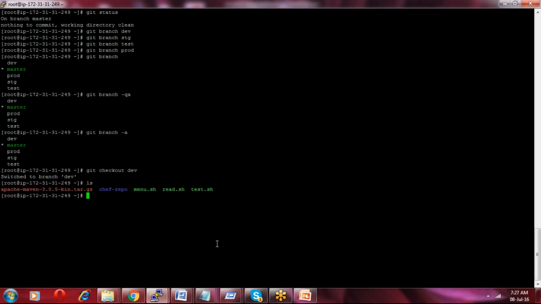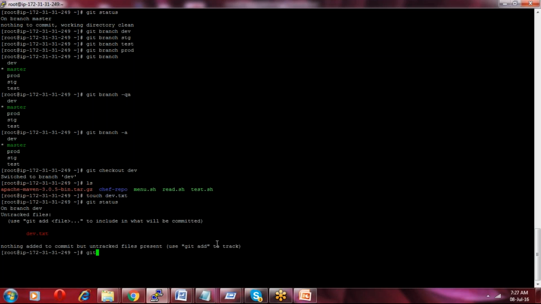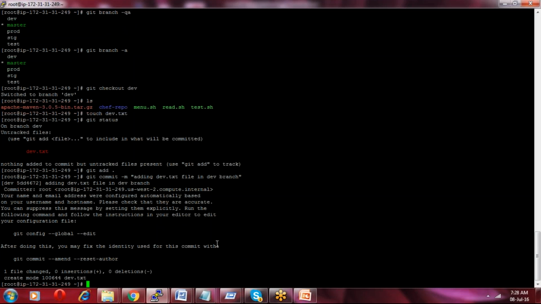So these are the files. I'll create a file. How can I create a file? touch dev.txt. Then git status, git add, git commit -m "adding dev.txt file in dev branch". Okay, so git status.